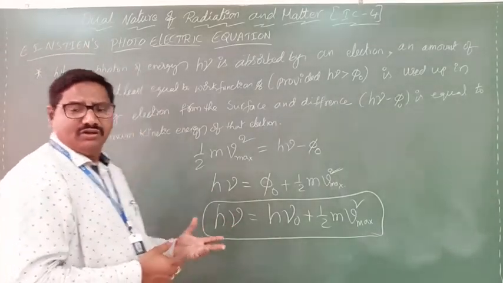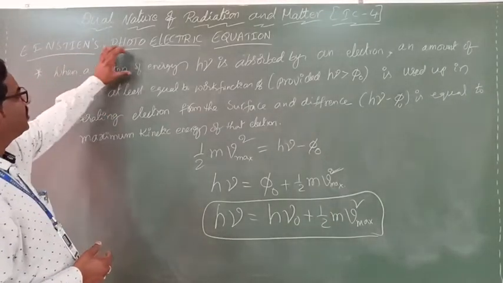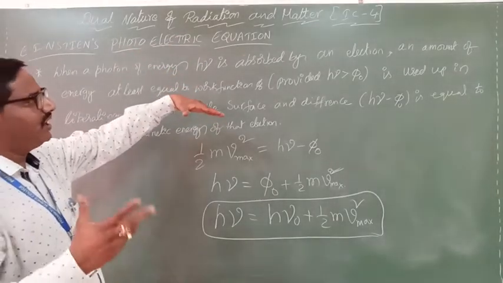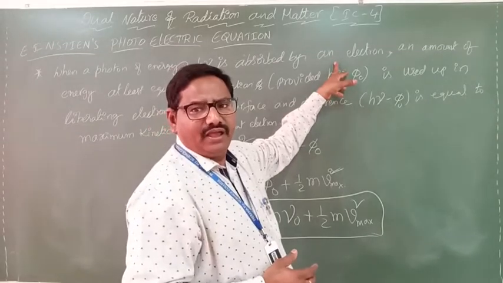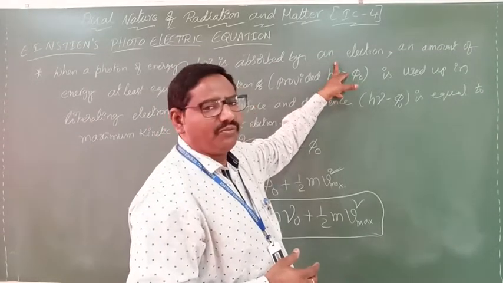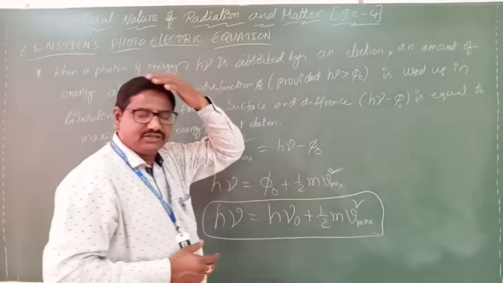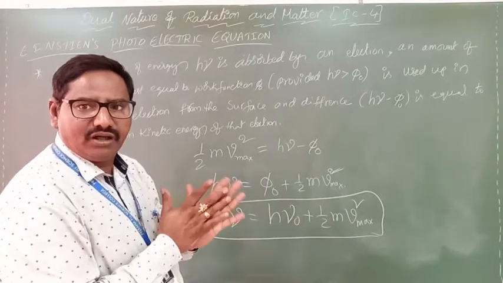Now, what did Einstein say? When a photon of energy h nu is incident upon a metal surface, some energy is absorbed by the electron. That energy is equal to the work function, the minimum energy required to emit the electron.